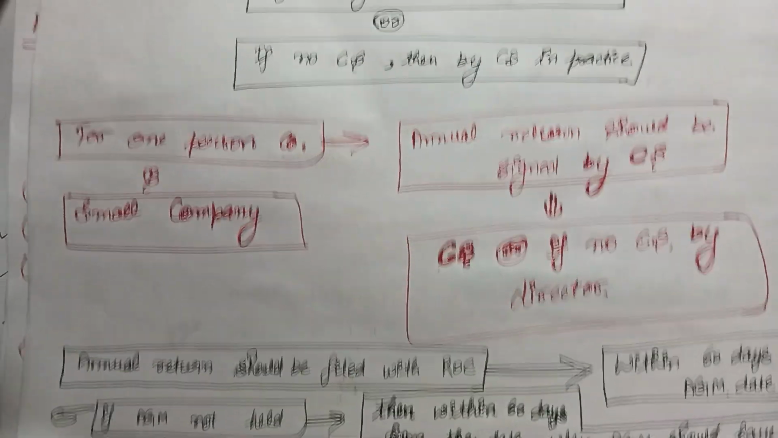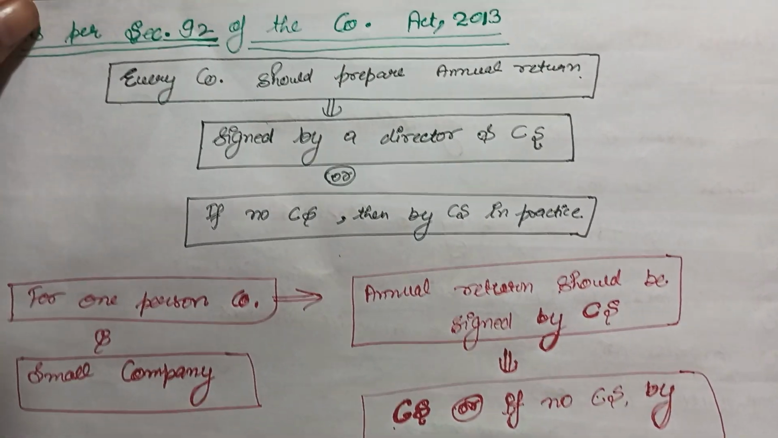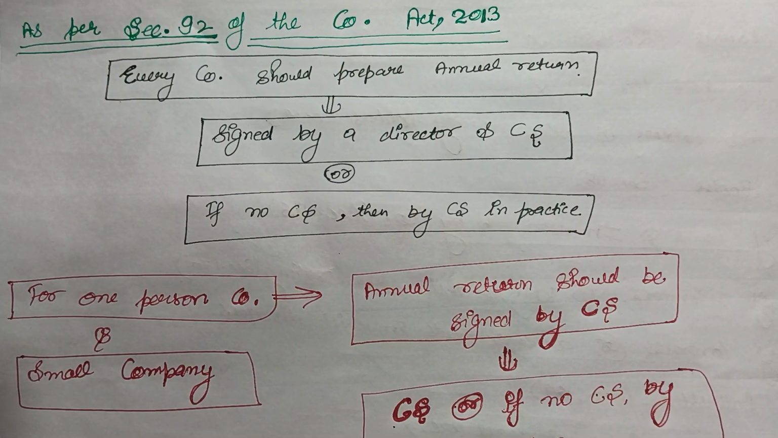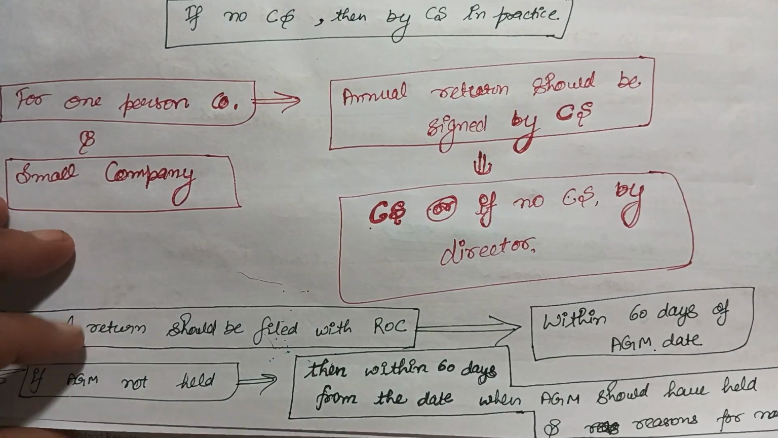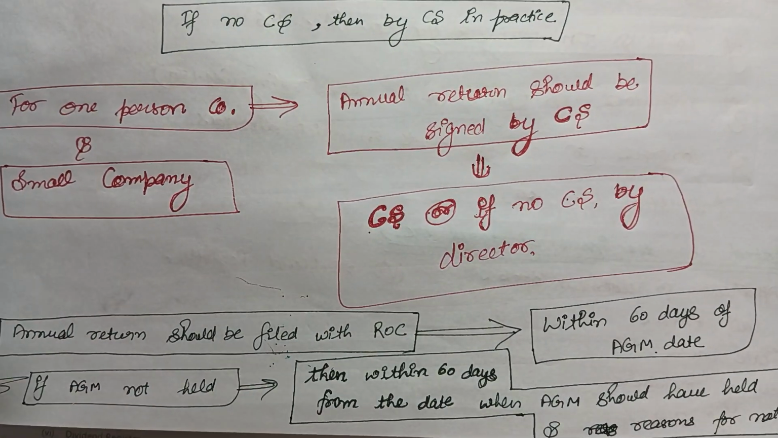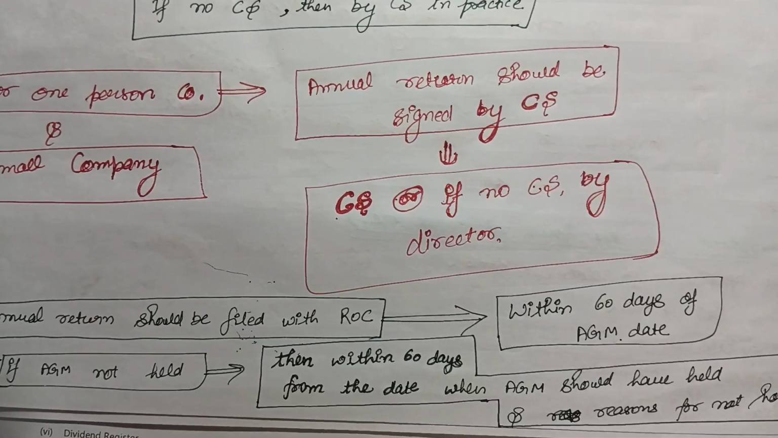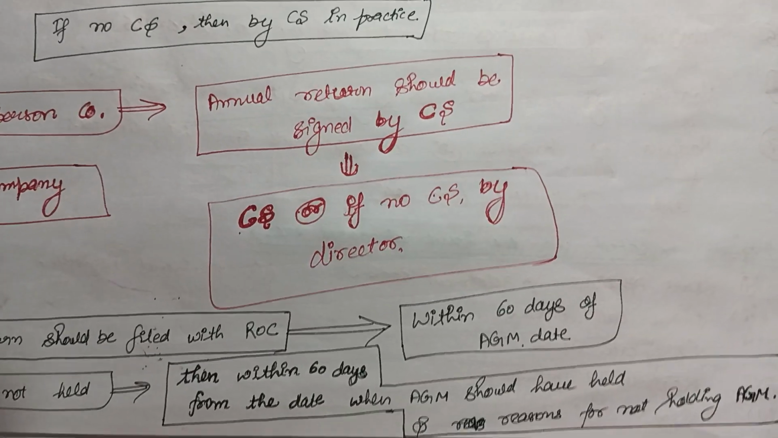So these are the provisions for the annual return. The company will prepare it, and who will sign? The director and the CS. If no CS, then a CS in practice, but in case of a small company and a one person company, it should be signed by the CS. If no CS, then a director. It should be filed with the ROC within 60 days from the date of the AGM. But if no AGM is held, then within 60 days from the date when the AGM should have been held, with reasons for not holding the AGM. Got it?